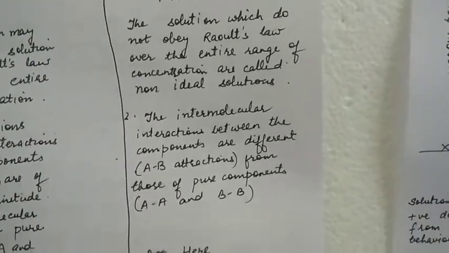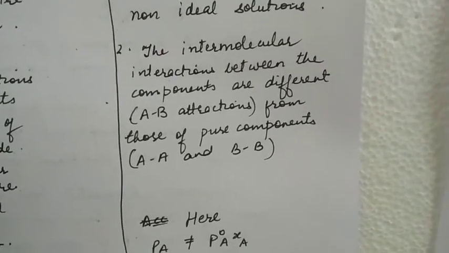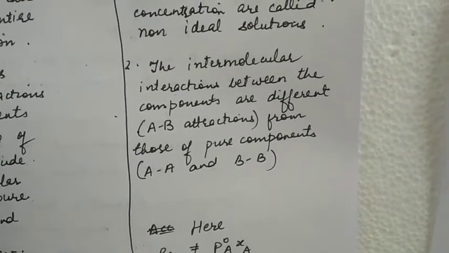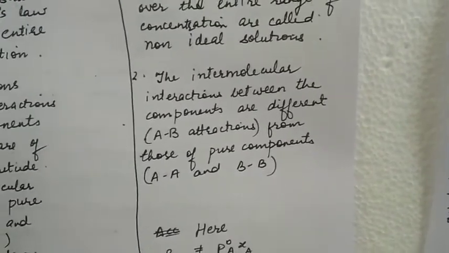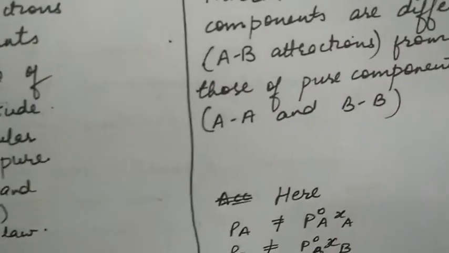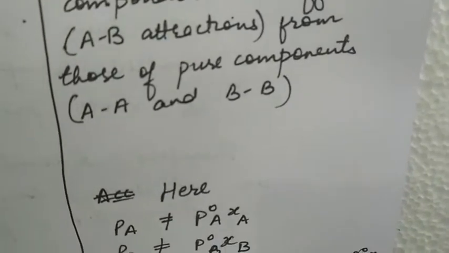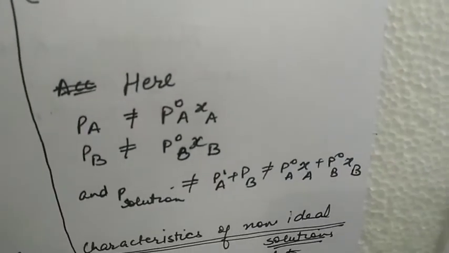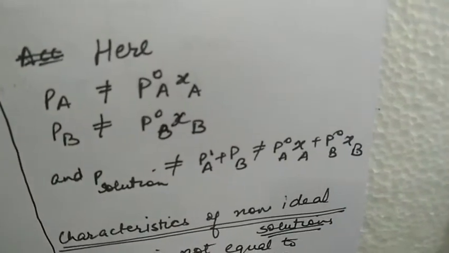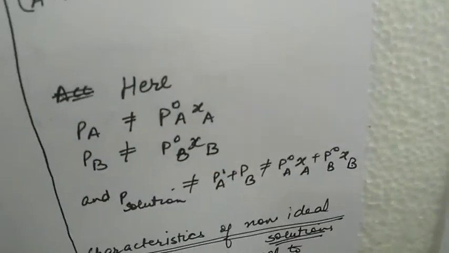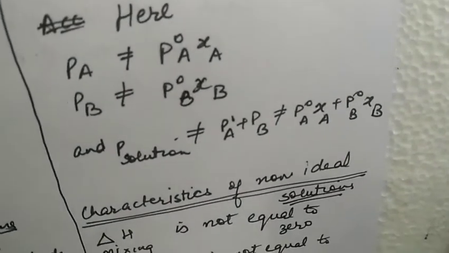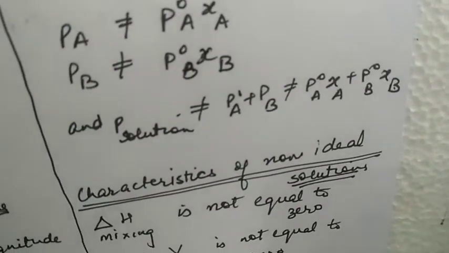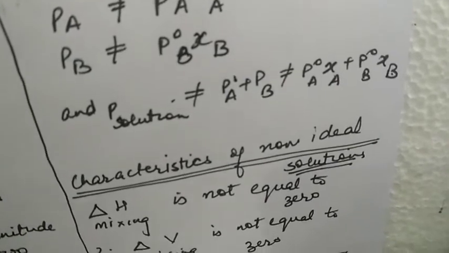But in non-ideal solution, the intermolecular interactions between the components are different. The AB interactions are different from AA or BB interactions, and here the partial pressure of A is not equal to P naught A into XA. Similarly, partial pressure of B is not equal to P naught B into XB, and the total vapor pressure of solution is also not equal to the sum of P naught A XA and P naught B XB.